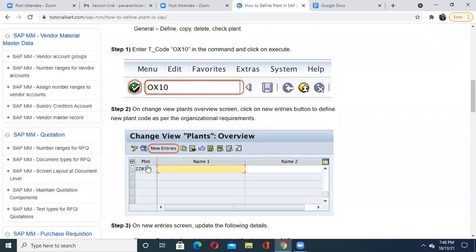Once you click it, you will find here the plant name initial is GG01, and the name you can specify from your end. Now you may have the question, sir, why does that plant name start with ZZ or GG01? My dear friends, please remember, as a consultant or initial beginner, you are practicing with this SAP logon. You are not authorized to make any changes to your actual SAP data or your system data.